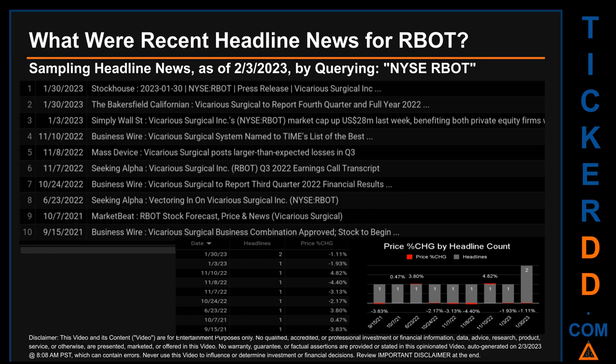Tuesday, November 8, 2022 was the day with the highest percentage change in price when we compare opening versus closing price for the ticker. The day saw a drop of -4.40% when RBOT opened trading at $3.64 and closed at $3.48. There was one found headline when Mass Device published the headline that read, Vicarious Surgical posts larger than expected losses in Q3.